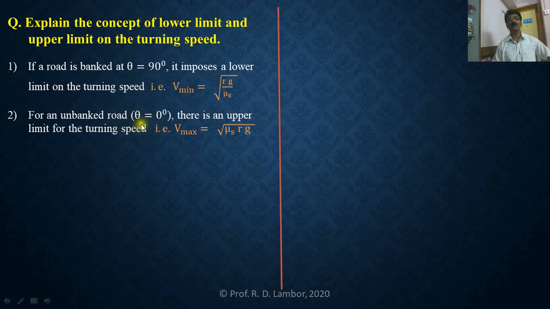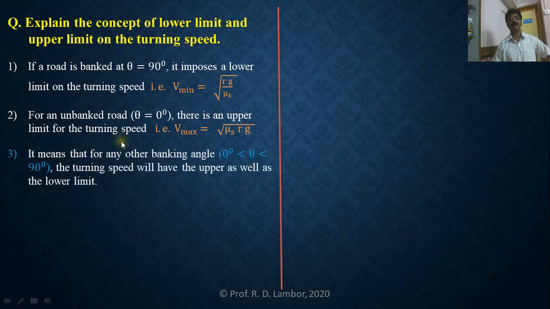In the first application you get the upper limit of the turning speed, and in the second application you get the lower limit of the turning speed. Now you will get both the limits in the third application. In which application? In the third application, your vehicle is moving along a banked circular road.